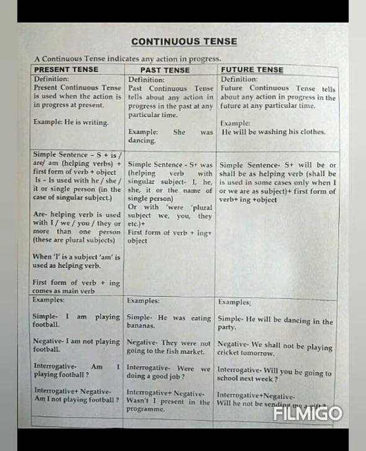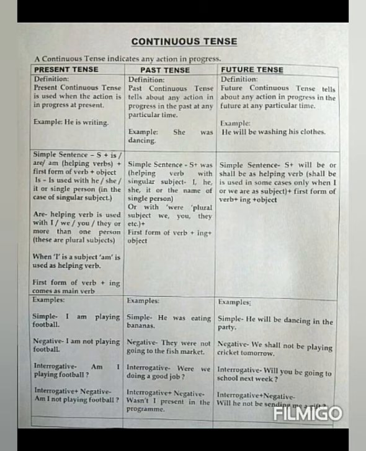First of all, let's talk about present continuous tense. The definition is: present continuous tense is used when the action is in progress at present. For example, he is writing.